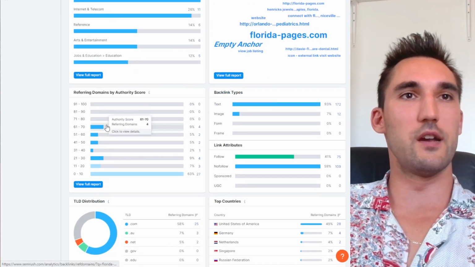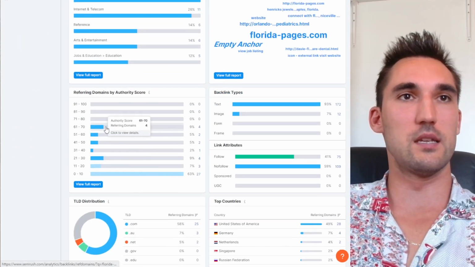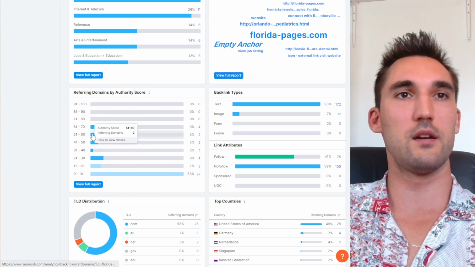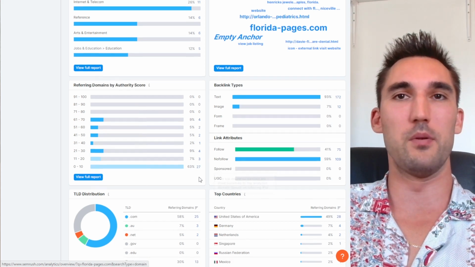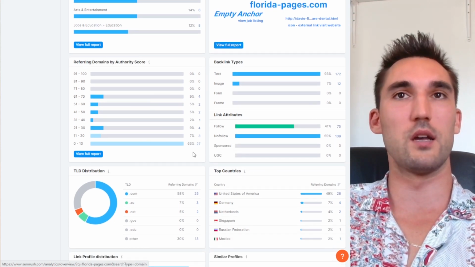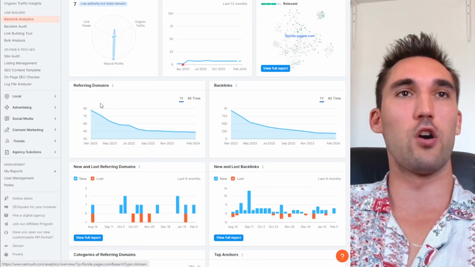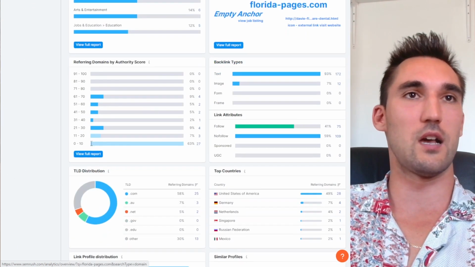This is also very unnatural. You can see this. I wouldn't say that's a natural looking profile there. It's quite unusual, but they have a very low amount of referring domains, so that might be why. If this was a huge number and it looked like this, it would be an even bigger problem. All these things are not a great sign.